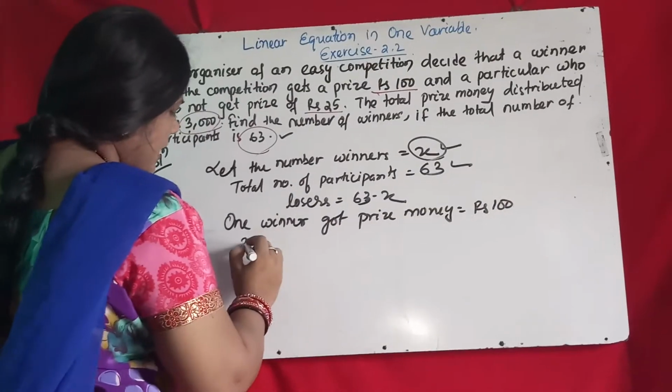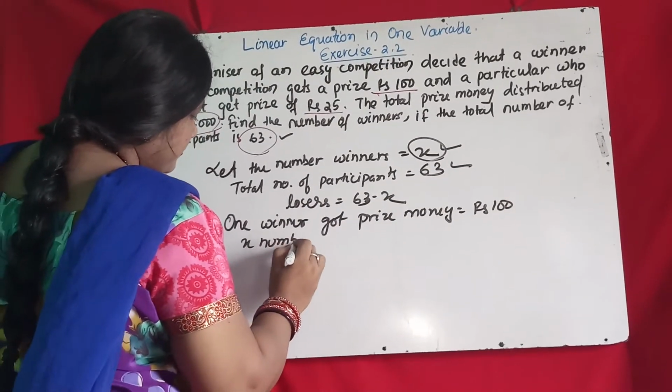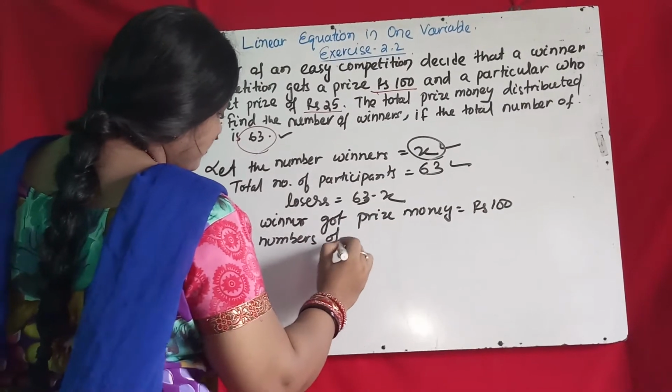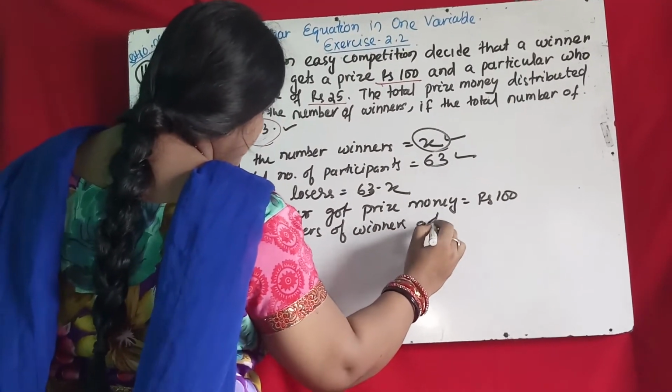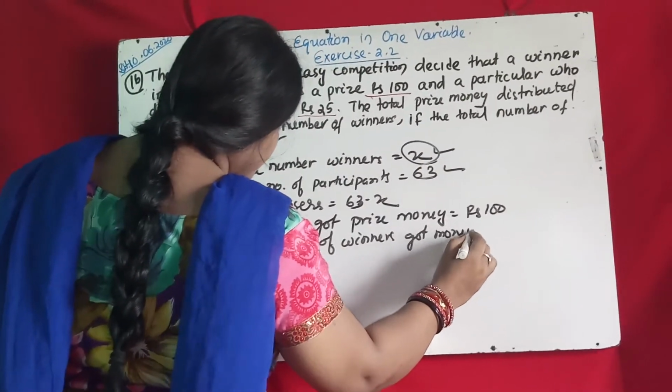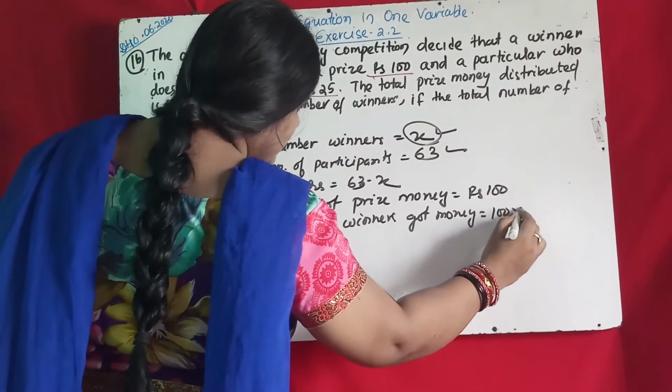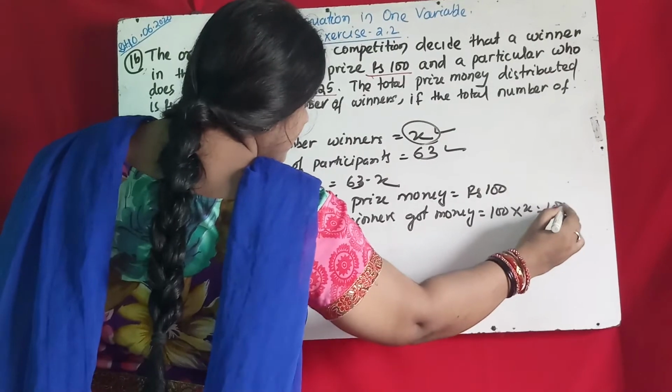So x number of winners got money 100 into x, equal to 100x.